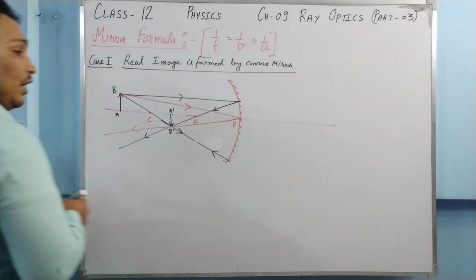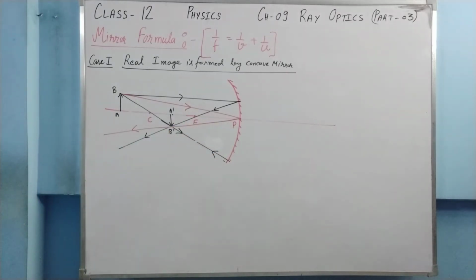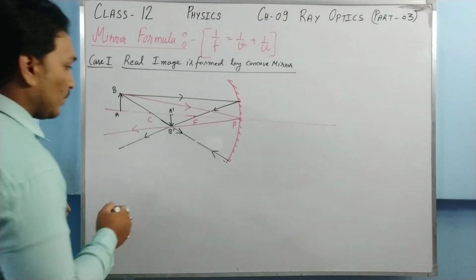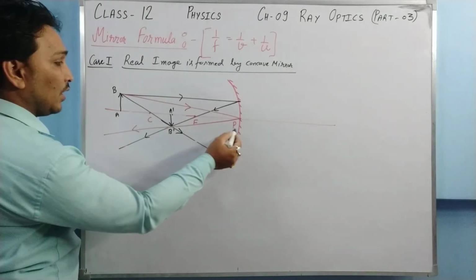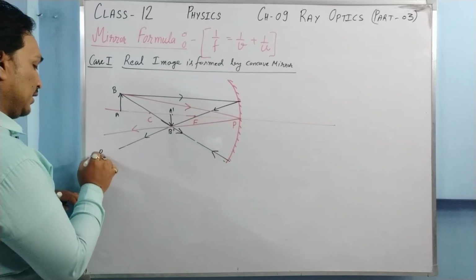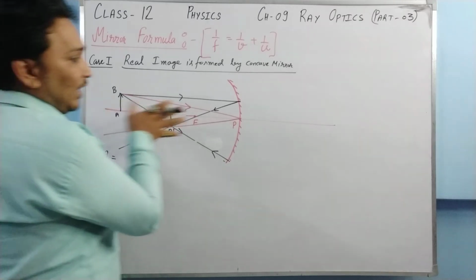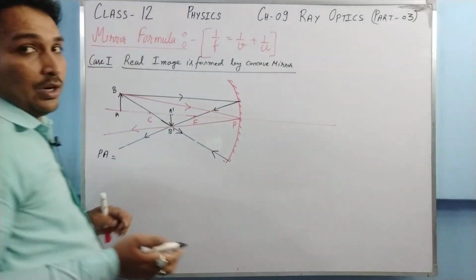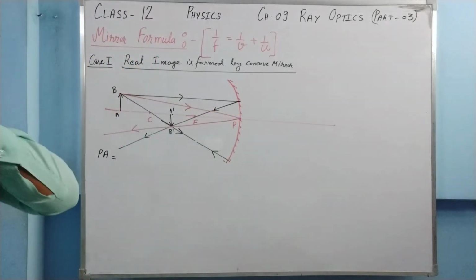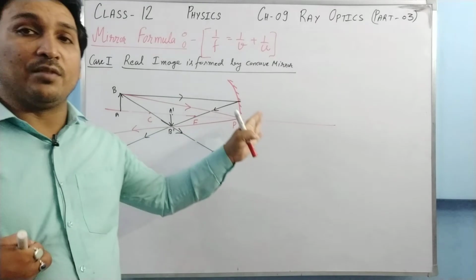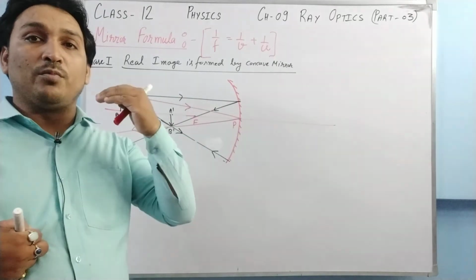Okay, so this ray I was also in need of to prove the things. So this is your ray diagram. Now just see, let me define first of all the distances. P to A, that is PA, is your object distance, and since the ray of light is going in that direction, and I have already told you that the direction of incident light is taken positive, basically we are going opposite to that.